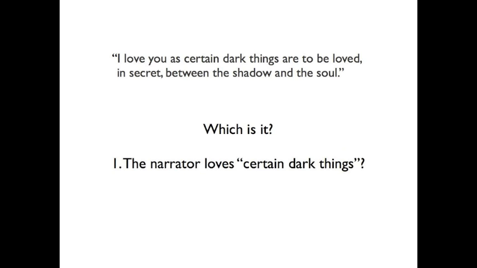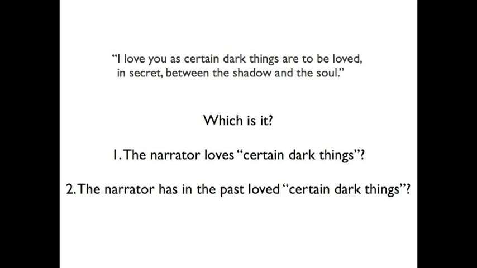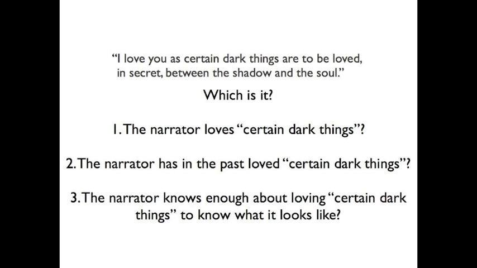So in order for this simile to mean anything, we have to assume one of three things. One, that the narrator currently loves certain dark things. Two, that the narrator has loved certain dark things in the past. Or three, that the narrator has enough second-hand experience from watching or hearing about others who have loved certain dark things that they are able to give an opinion on how certain dark things are to be loved. How we answer that question certainly has an impact on how we look at the rest of the poem.